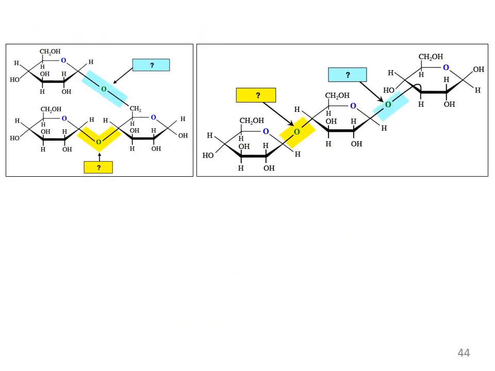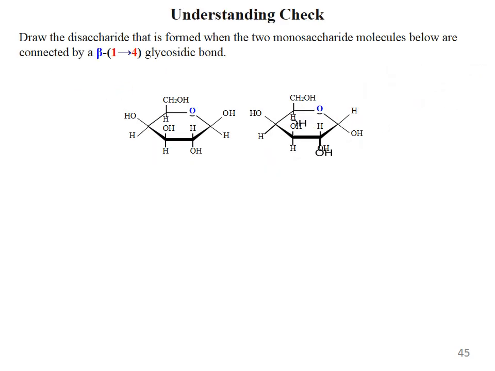Again, here the labeled yellow bond you have to discriminate, and the other labels too, whether it is an alpha linkage or beta linkage. Draw the disaccharide that is formed when the two monosaccharide molecules below are connected as alpha beta. Now you have to draw how these combine together. This is the practice as I have given you in my previous slide.